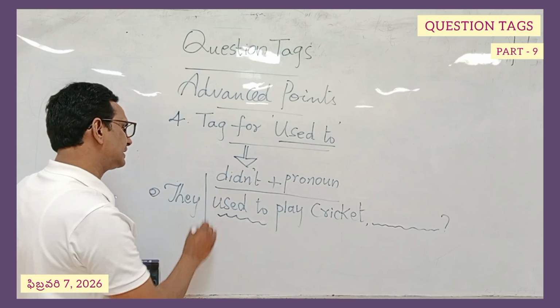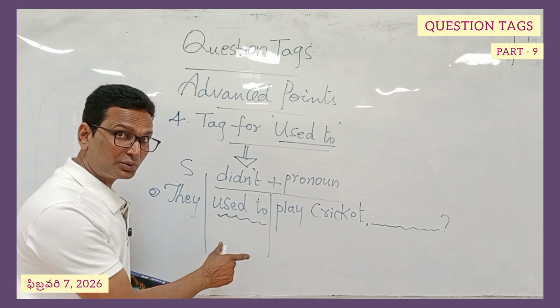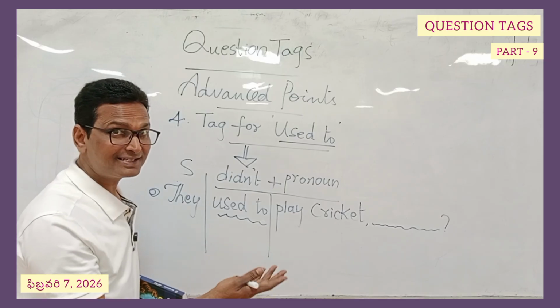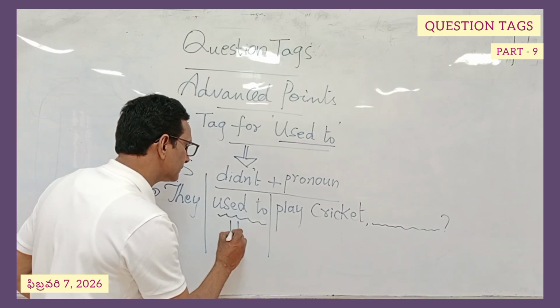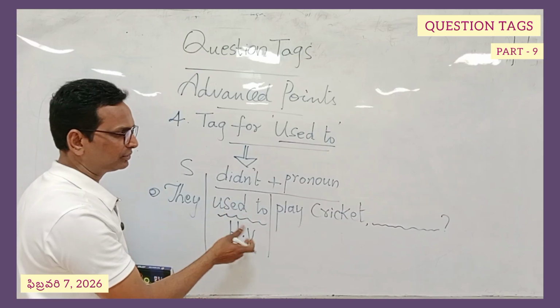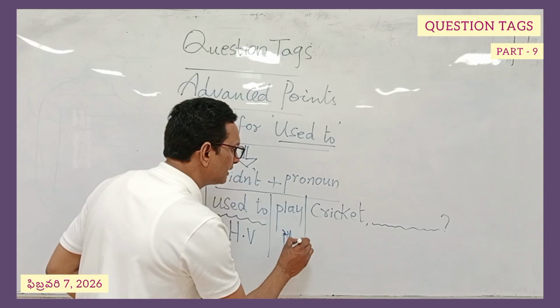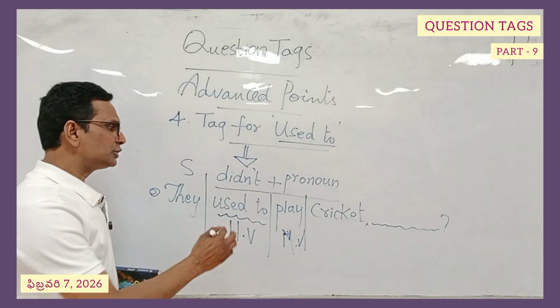Let us segregate the sentence. They is the subject. Now we have already understood "used to" is the modal auxiliary. A modal auxiliary is, in other words, a helping verb. So "used to" itself is the helping verb. And what is the main verb in the sentence? The main verb is play. So, used to play cricket.